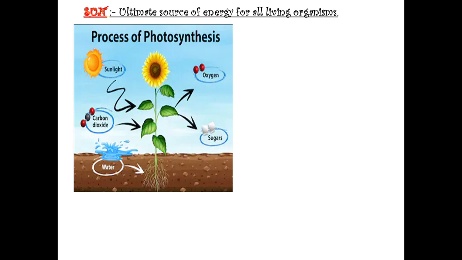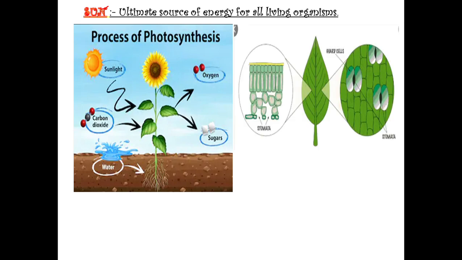Now how does it make food? Actually, leaf is the food factory of a plant. Leaf has stomata on it with the help of which they can take carbon dioxide from air. Stomata has guard cells also with the help of which they can open or close the stomata whenever it requires.